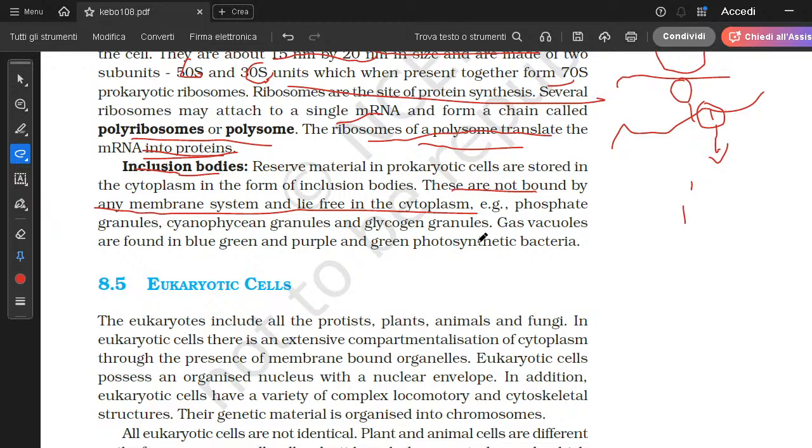There are different sorts of inclusion bodies, like phosphate granules, cyanophycin granules, and glycogen granules. Gas vacuoles are also found in blue-green and purple and green photosynthetic bacteria. Gas vacuoles are also a sort of inclusion body, excess material stored inside the cell.